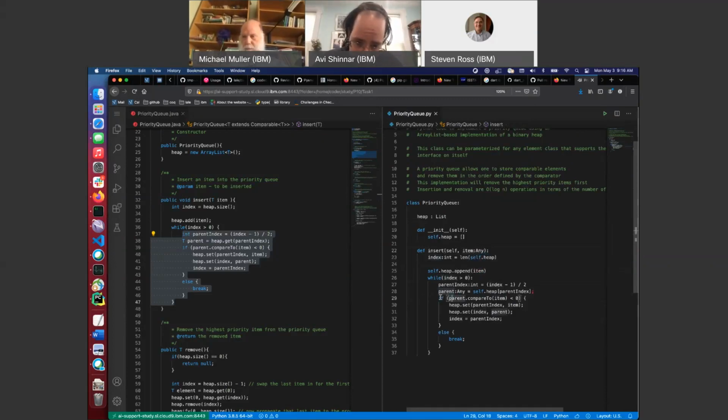Okay, so if parent compare to item, so this has to be some kind of order type. I think you just use one to think of just parent compared to less than 0 is just parent less than, no, not just less than, less than or equal to item. So if it's less than item, then we're going to do self dot heap of parent index equal item and self dot heap. Did I mess up? Copied too much.